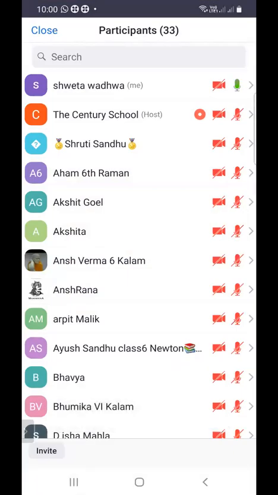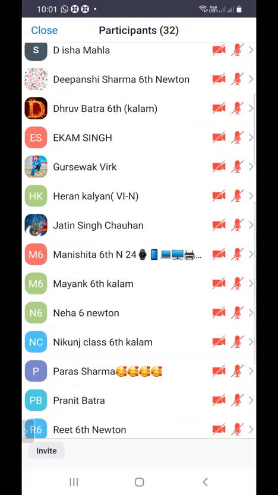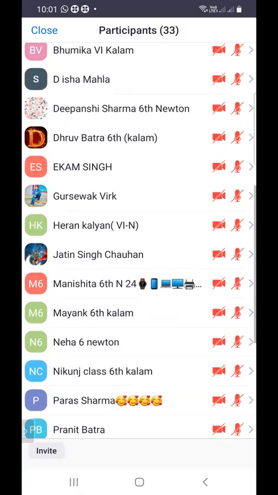Shruti, Aham, Anshrana, Arpit, Bhavya. Any query regarding this chapter? You have to write the question answers, the exemplar questions, and also answer in your own language. Any query regarding this chapter?